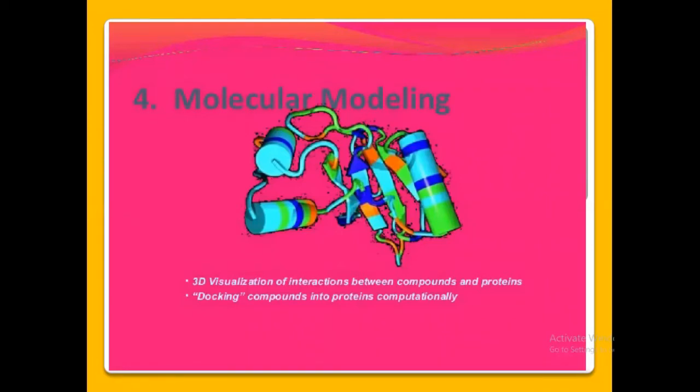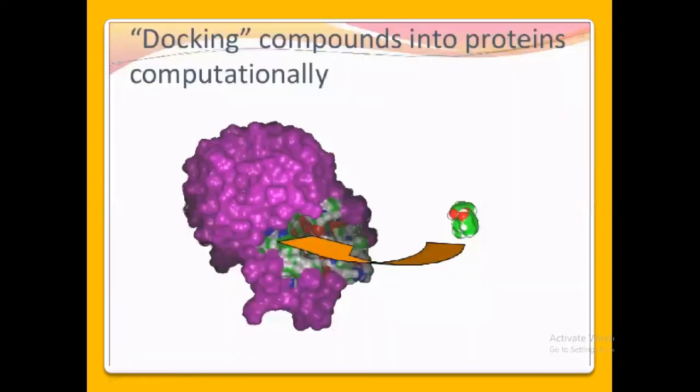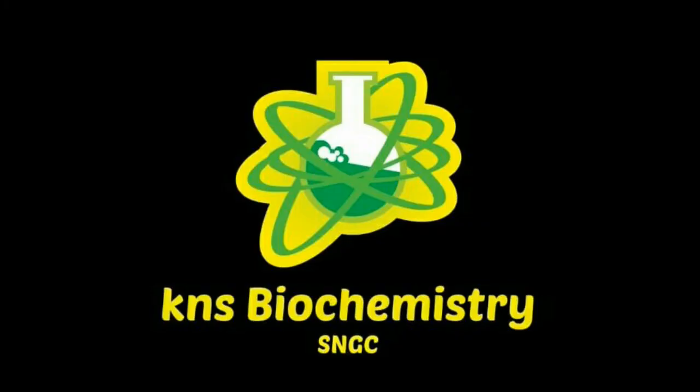Then this is the molecular modeling of a protein, 3D visualization of interactions between compounds and proteins, docking compounds into proteins computationally. Here you have a protein, the violet colored one is the protein, and this portion of the protein is the binding site of this protein for a molecule. Here this is a ligand, a compound. So this ligand compound binds with this.